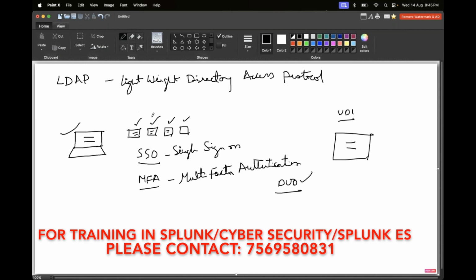So here especially we are discussing single sign-on. For this single sign-on to happen, how will it happen? By using LDAP. Kiran, what is this LDAP? This is a protocol, right? So we will have LDAP servers. Or else let me delete all these things.